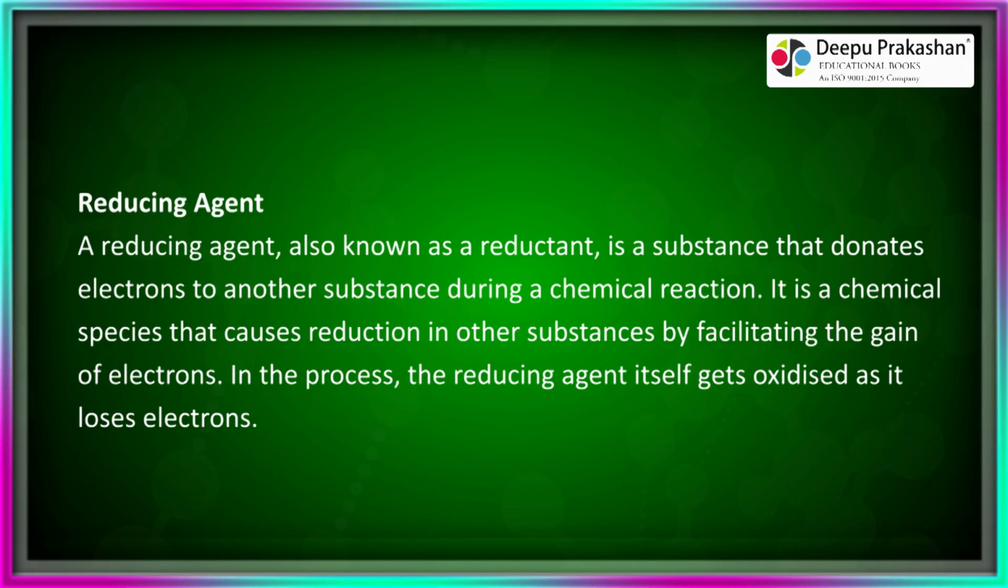Reducing agent. A reducing agent, also known as a reductant, is a substance that donates electrons to another substance during a chemical reaction. It is a chemical species that causes reduction in other substances by facilitating the gain of electrons. In the process, the reducing agent itself gets oxidized as it loses electrons.